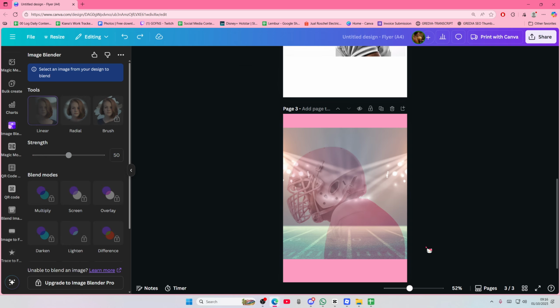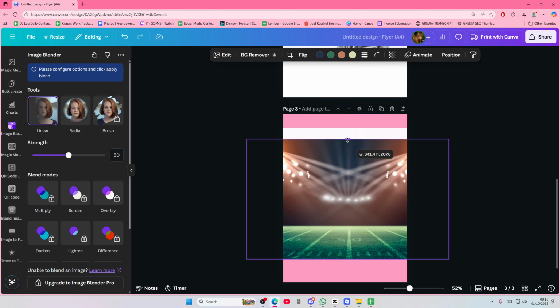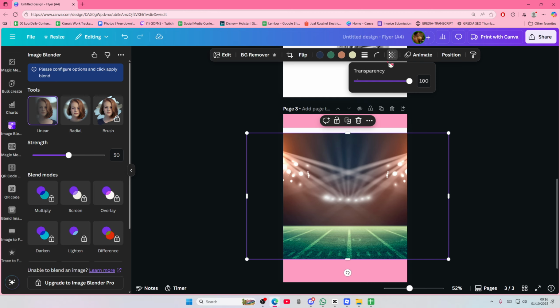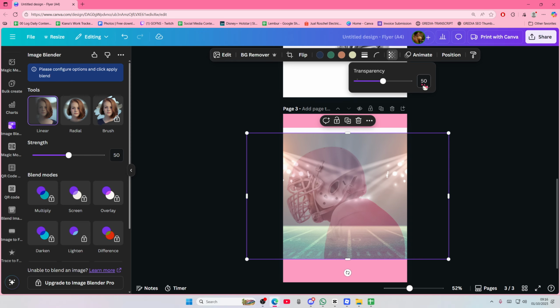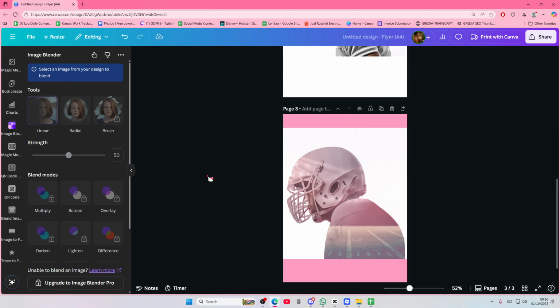Okay, hold on. There you go. Again, 50%. I'm just adjusting it so the line doesn't show. Then layer, send to back. Okay, hopefully that's good enough.